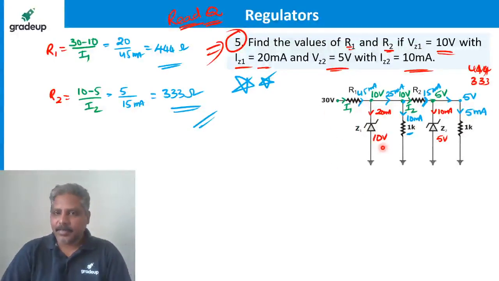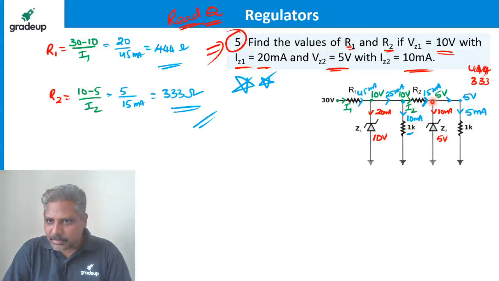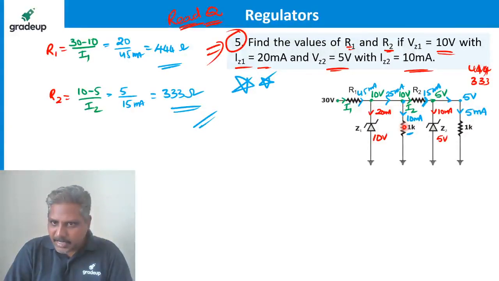Let me do it faster. Because this is a 10 volts breakdown, here is 10 volts, which I have written in green. Since this is 5 volts, here is 5 volts. Here 10 volts means here is also 10 volts. So 10 volts divided by the resistance gives 10 milliampere current this side, written in blue. Now here 5 volts means the current flowing this side is 5 milliampere.